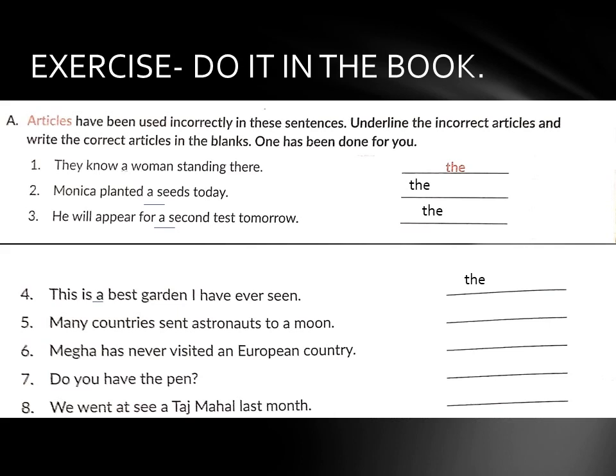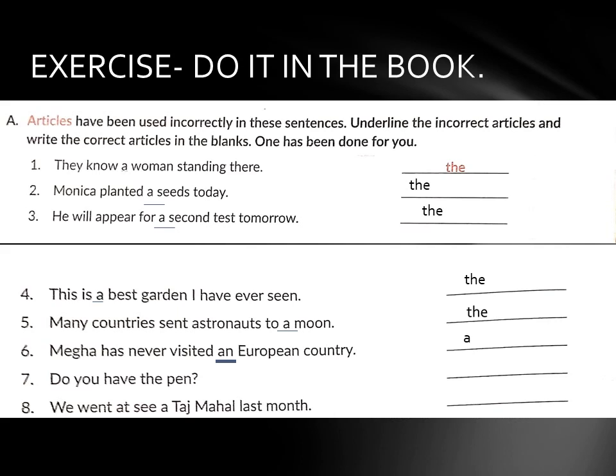Now number 5. Many countries sent astronauts to a moon. Wrong. What will it be? Many countries sent astronauts to the moon. Number 6. Megha has never visited an European country, and this is wrong because it is pronounced as European, with a U sound. So it will be a. Megha has never visited a European country.